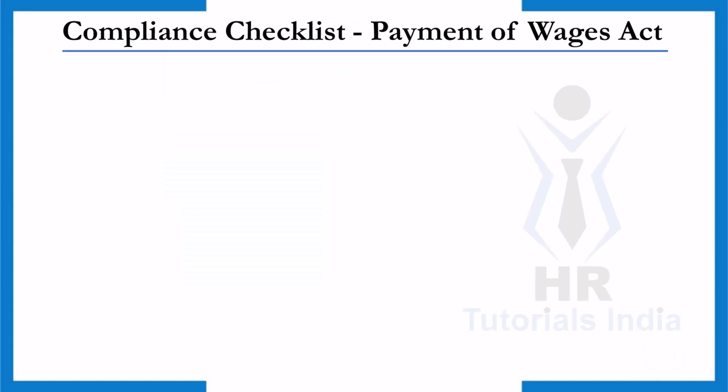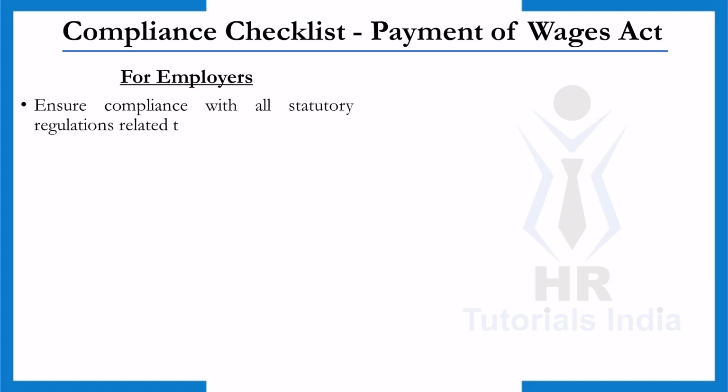Complaints Checklist. Payment of Wages Act. In this section, we will go over a vital complaints checklist for both employers and employees concerning the Payment of Wages Act 1936. Ensuring compliance not only fosters a better work environment but also helps in avoiding legal complications. For employers, ensure compliance with statutory regulations. Employers must adhere to all statutory regulations related to wage payment. This includes understanding and implementing the provisions of the Payment of Wages Act to avoid penalties and legal issues.